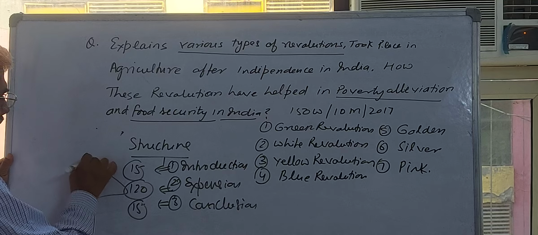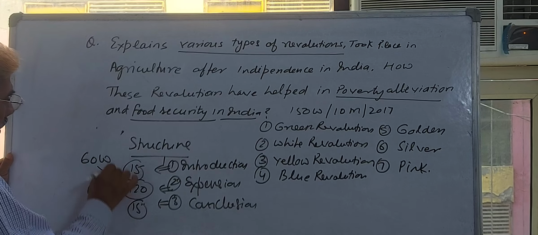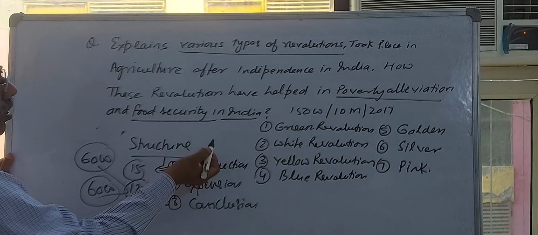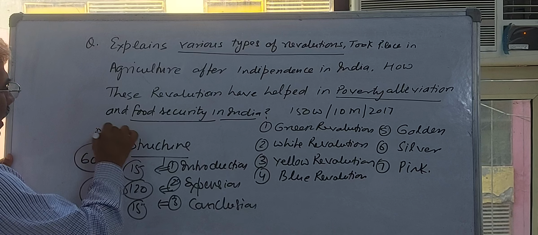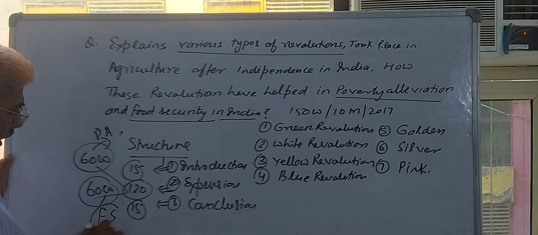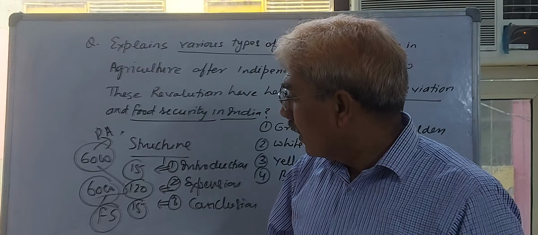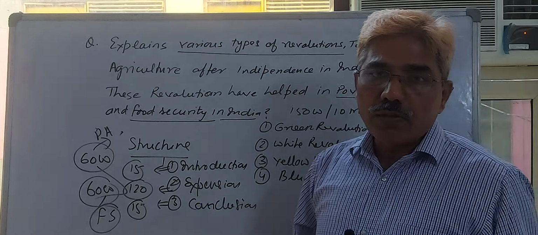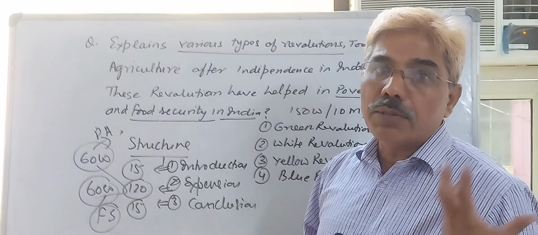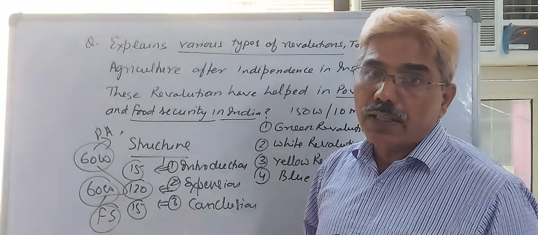Each explanation is 60 words: 60 words for the revolutions and 60 words for the effect of these revolutions on poverty alleviation and food security in India. If you are clear about the structure, you can write a good answer very easily without any difficulty. I am standing here to explain the complete components of this topic, after which you will summarize, and I will also summarize what you have to write in this precise and small answer.